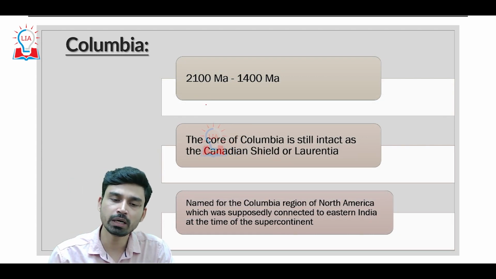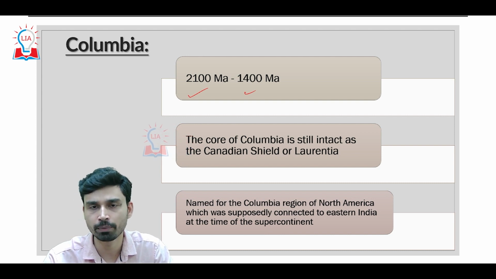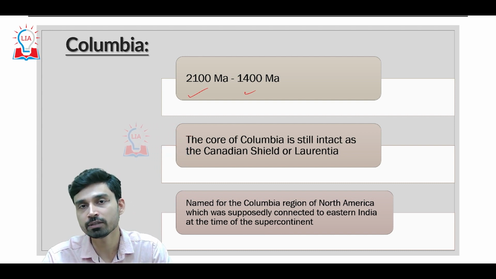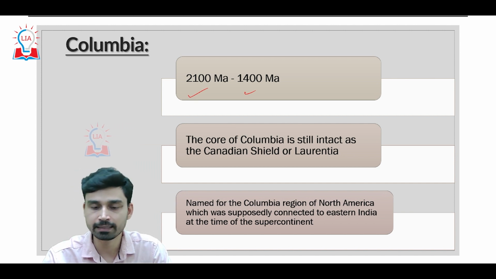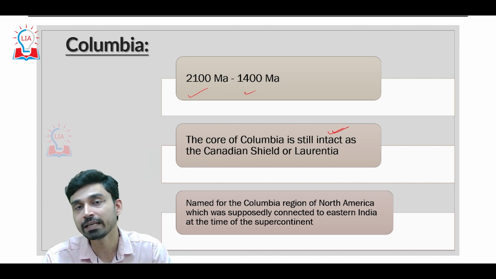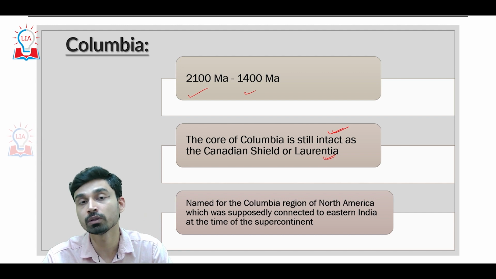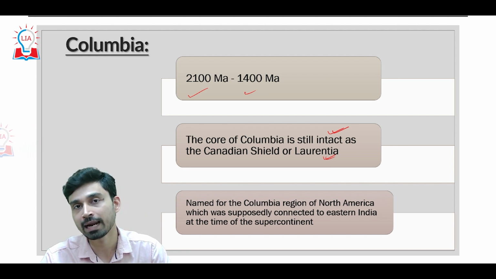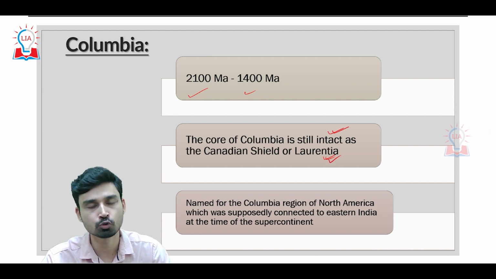Further, somewhere between 2100 million years to 1400 million years, another supercontinent formed, that is referred to as Columbia. And if you look at the evidence of Columbia, or the core which used to make the Columbian supercontinent at that time, it is still found to be intact by the name of Canadian Shield today in the Laurentian region of Canada. Laurentia is considered to be one of the oldest blocks of landmass that we can find on the earth today. So this is nothing but a core of the Columbian supercontinent.